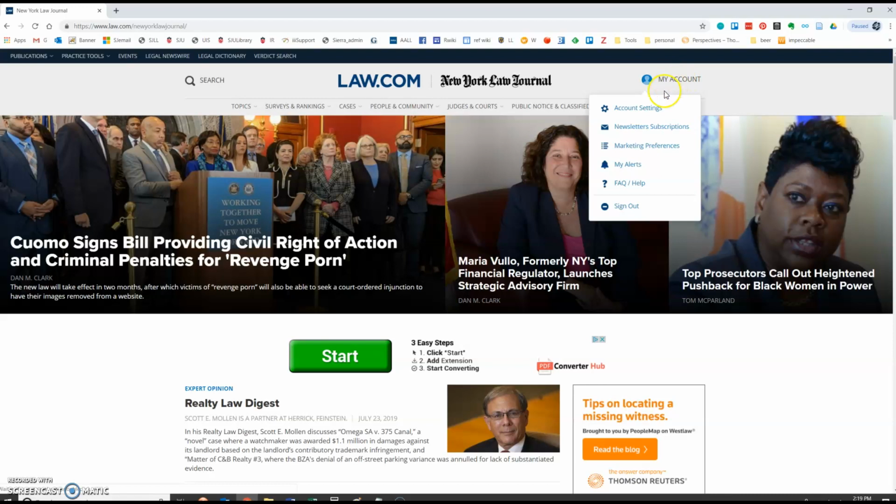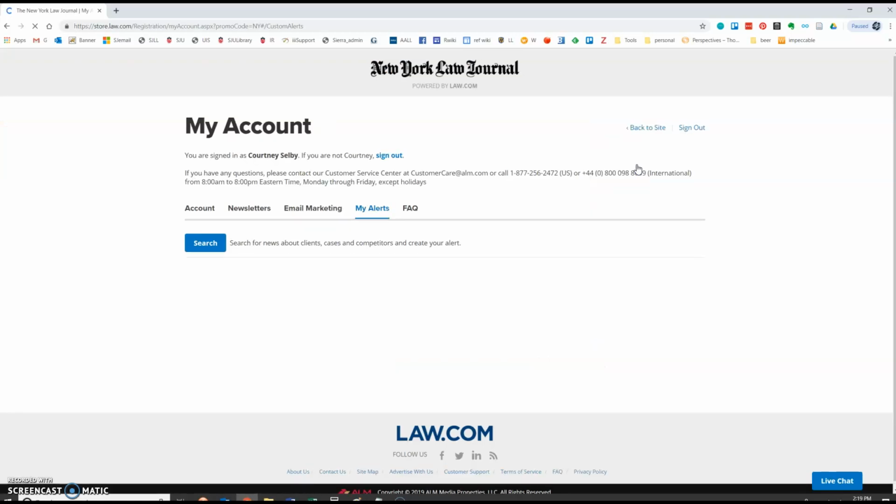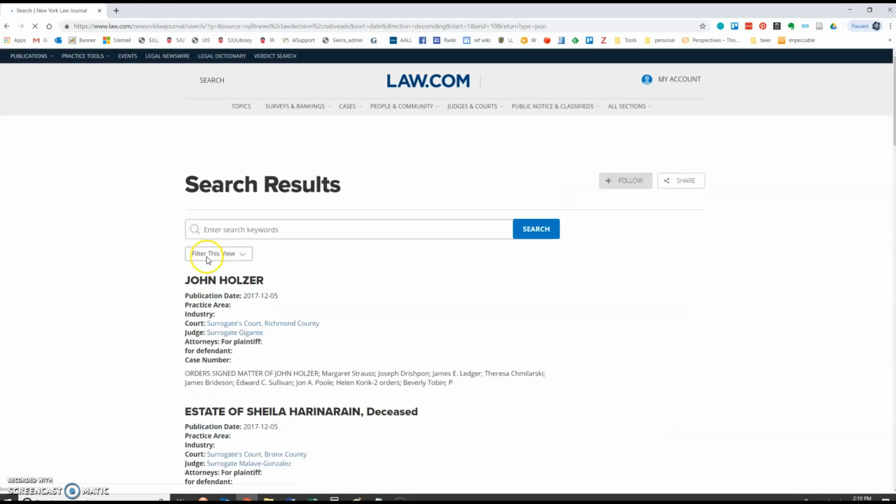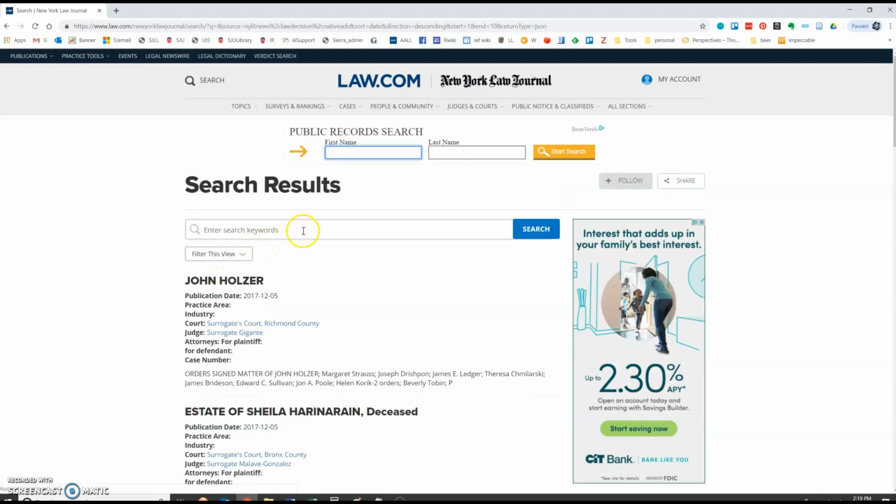If you click on my account, just below, it says My Alerts. So we'll click on My Alerts. And what it does is it actually lets you search within all of the New York Law Journal content. So you click search, and I'm going to put in just a basic search based on our conversation. All right, so estate and digital asset.